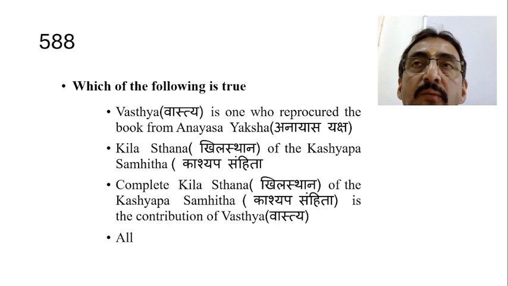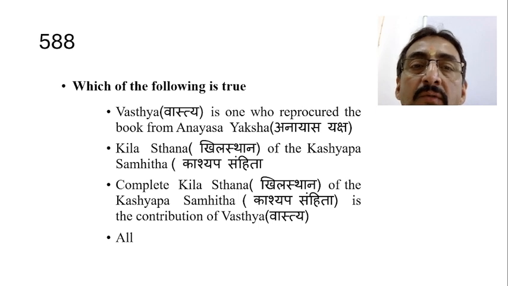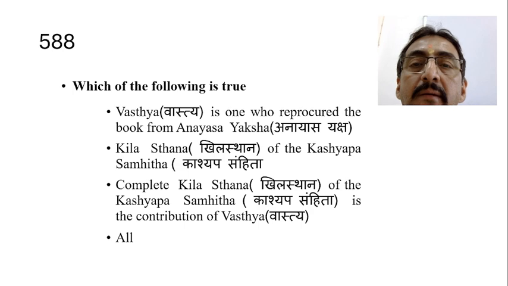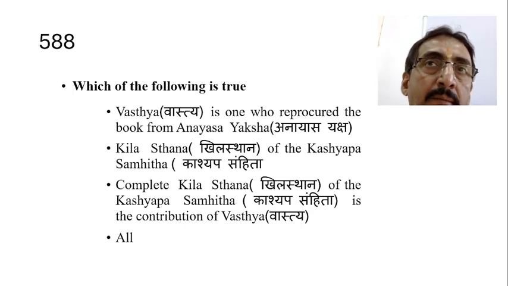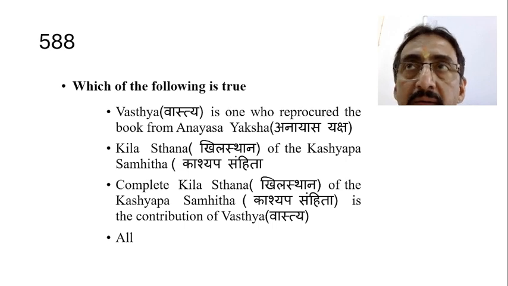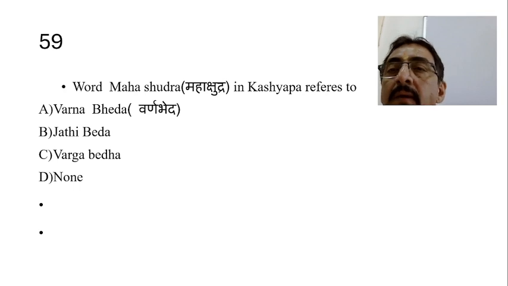Vaksya is the one actually who procured the book from the Anayasa Yaksha and then later he completed it. The book was lost in the process so many times. Once when it was lost, it was procured by Anayasa Yaksha, and from Anayasa Yaksha it was taken by Vaksya, and Vaksya completed it by adding Kilasthana. And the second option is also right. Kilasthana is completely the contribution of Vaksya. So all the answers are right. Come to the next question.